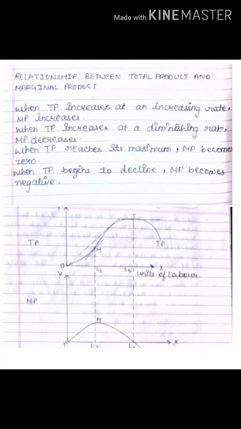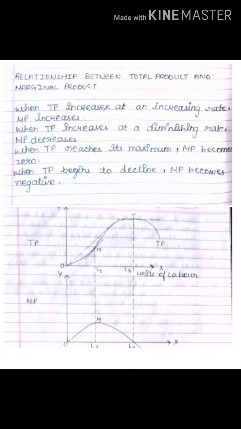But when I employ the fourth labor, what should my total product be? Should it go to 8? No, my total product is 7 in this condition. That means it is rising by 1 unit, but not in the same ratio. When it is increasing but less than the ratio, it is increasing at a diminishing rate. At that point you will see that marginal product decreases.